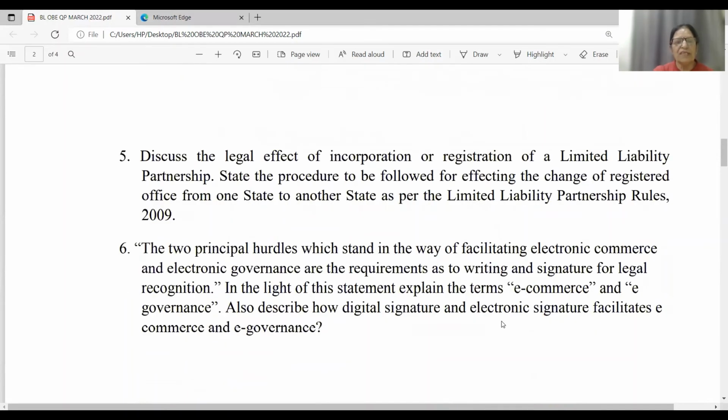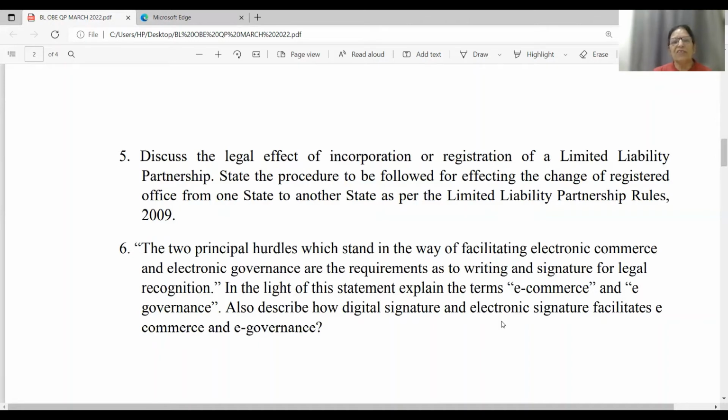Question number 5 is: discuss the legal effect of incorporation or registration of a limited liability partnership. State the procedure to be followed for effecting the change of registered office from one state to another state as per the Limited Liability Partnership Rules 2009.